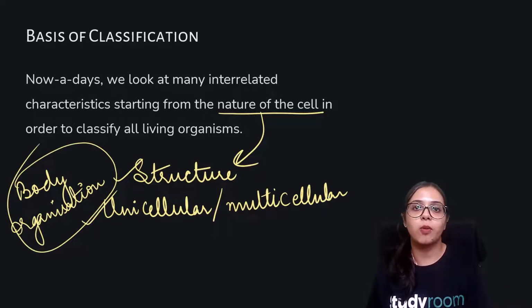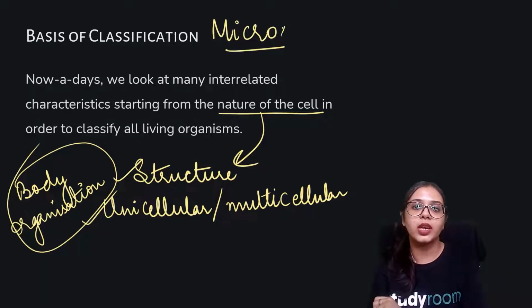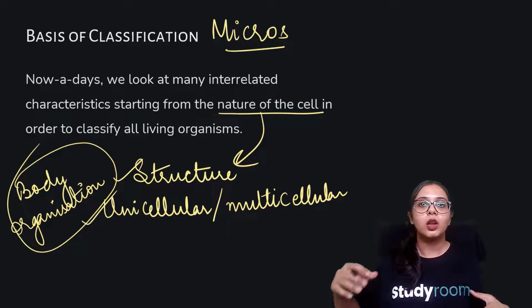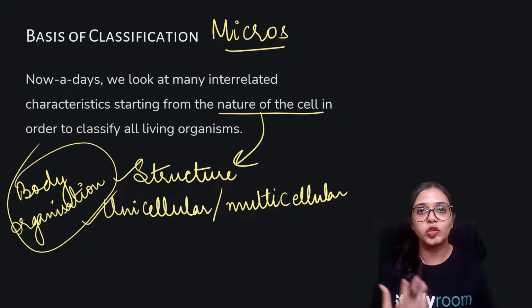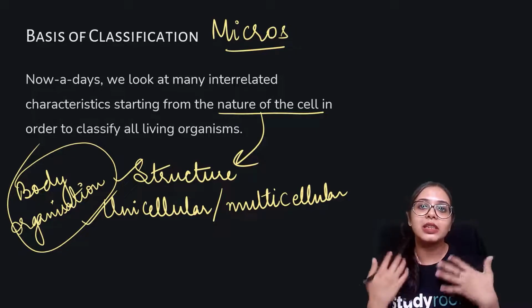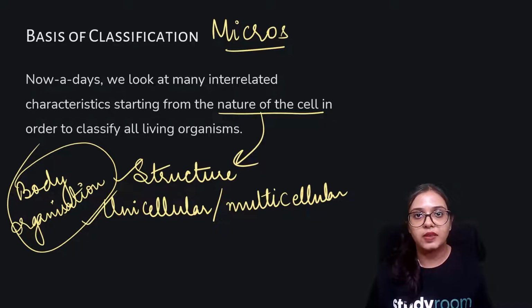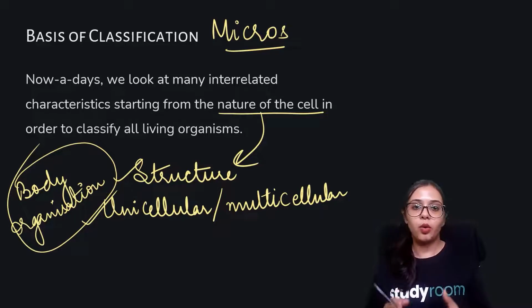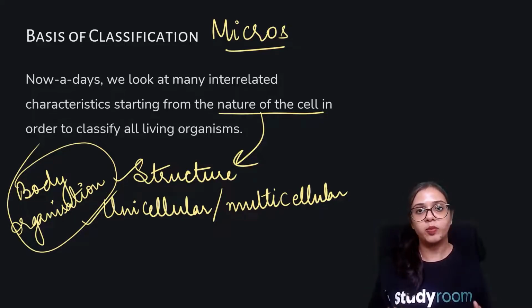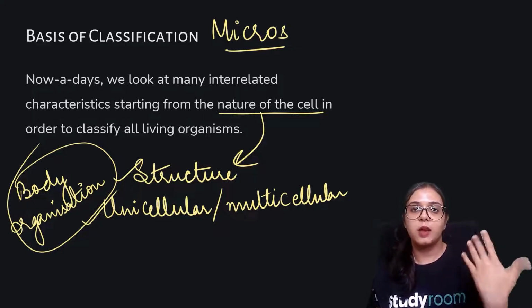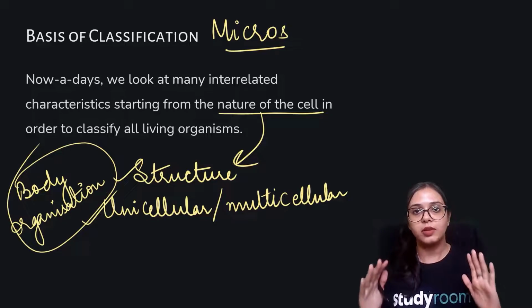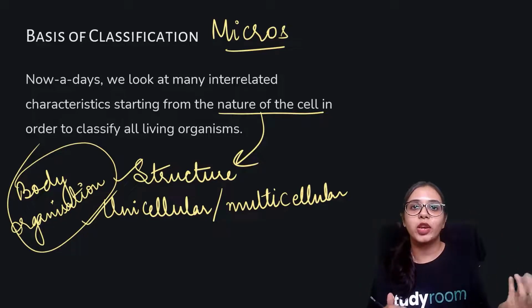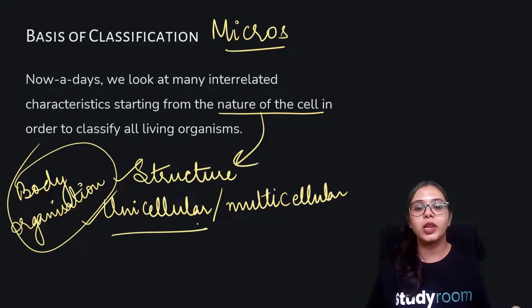looking at the microscopic level, not going at the macro, but looking at the micro. So we are not looking at superficial characteristics, rather we are delving deep into the microscopic characteristics, so that we can say that since human beings are multicellular, and a monkey is also multicellular, these can be taken as animals, and some microscopic creatures such as bacteria are unicellular, so we cannot call them animals.